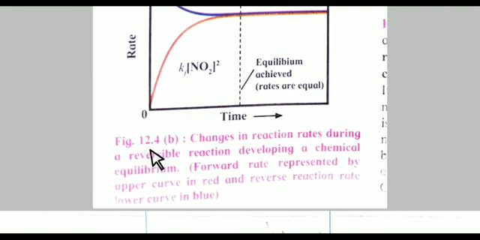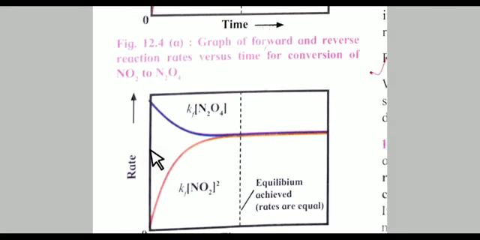These two graphs show how the forward rate is the upper curve, the red curve, and the reverse reaction is the lower curve in blue. So the blue line shows the reverse reaction and the red line shows the forward reaction.